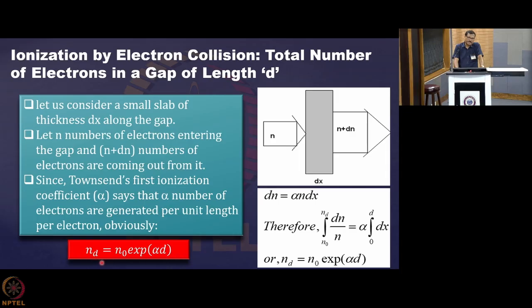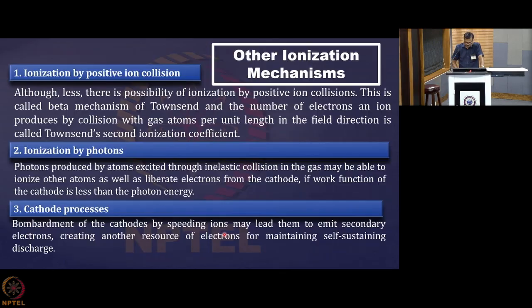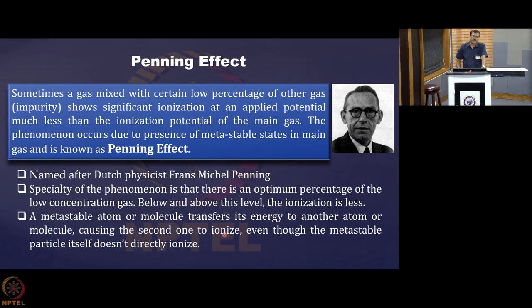So nd equal to n0 exponential of alpha d is the number of electrons that will be produced in a medium of length d under the Townsend mechanism. Once we got that, there are other ionization mechanisms as well: ionization by positive ion collision, ionization by photons, cathode processes. All these things we discussed, but the primary mechanism still remains the Townsend mechanism.